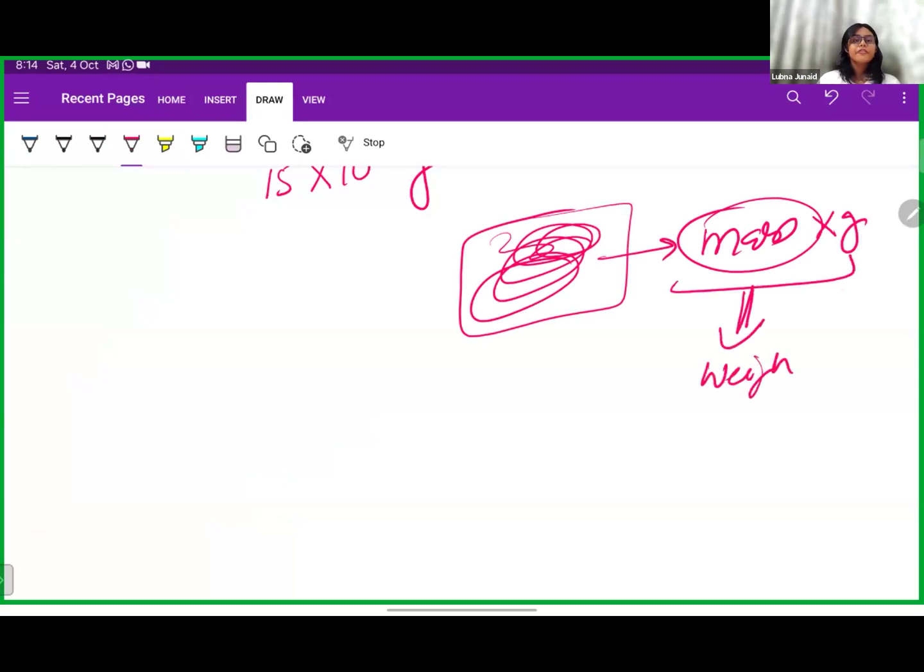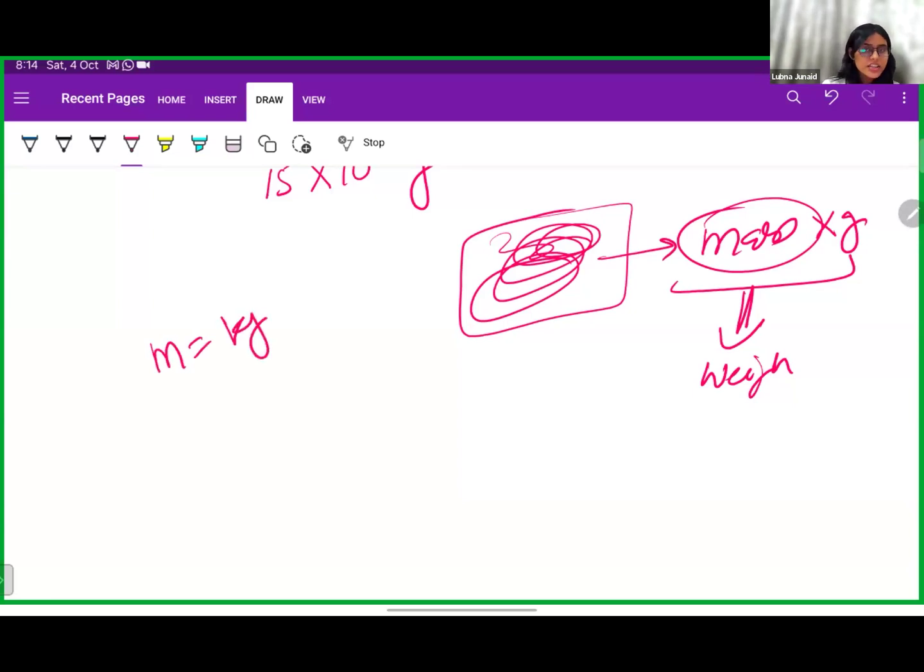So basically, weight is the force with which the earth attracts us, right? And mass is the amount of substance that is inside an object. Yes, very good. Okay.